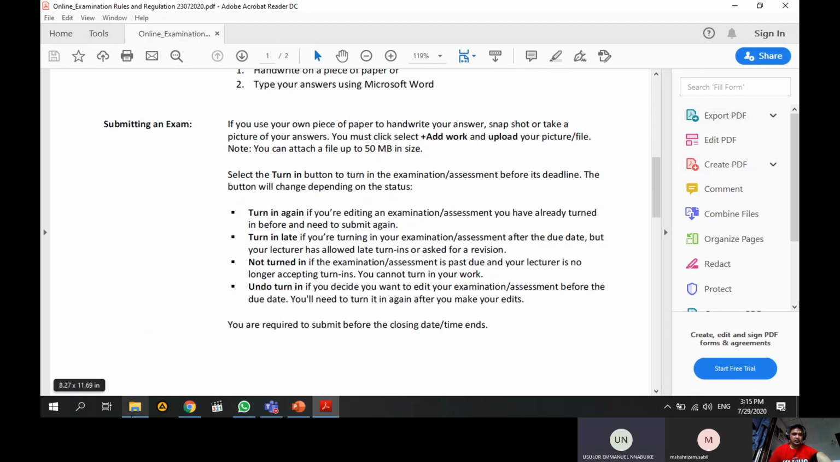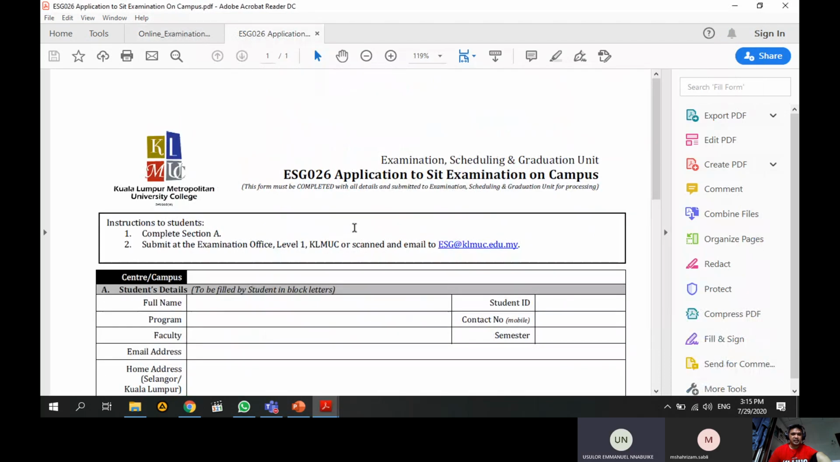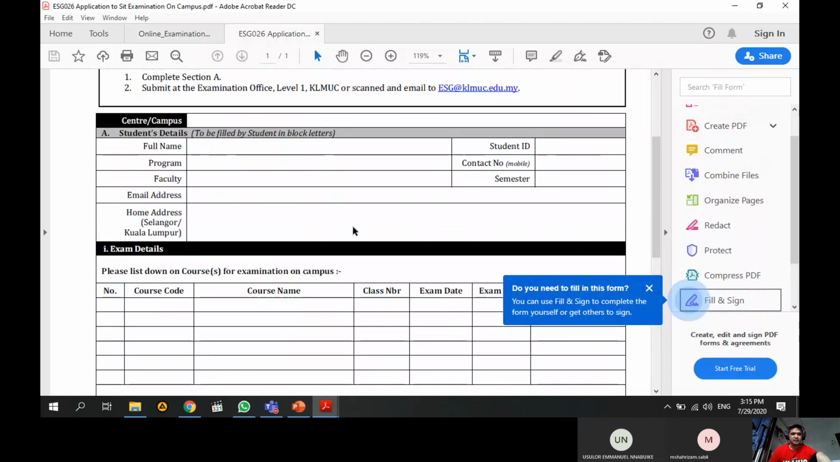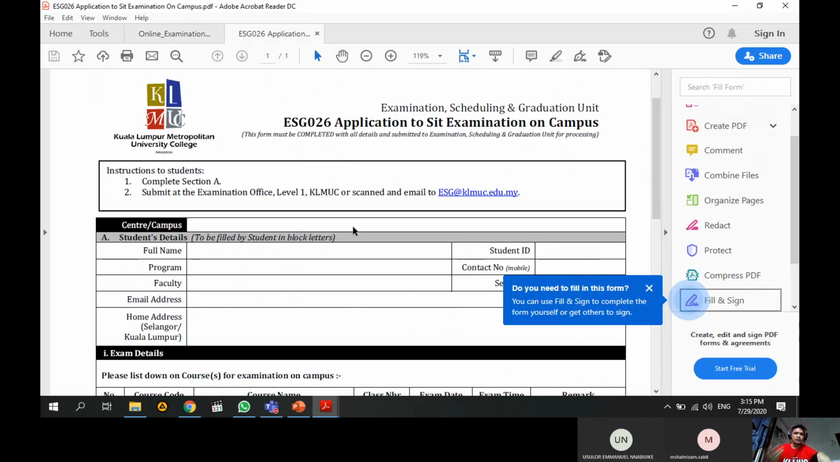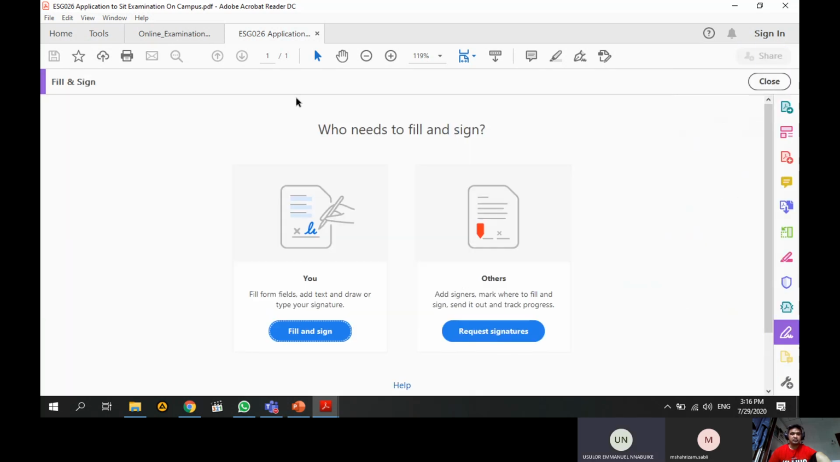There are a few forms here. This is the application for those who need to sit the examination on campus. So you need to fill up this form and then send it. Yes, I have a question.